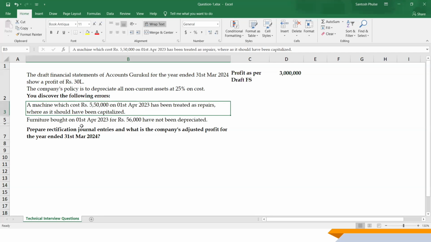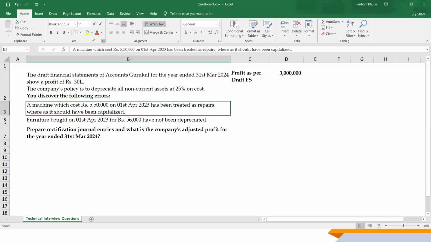When we purchase any capex, that needs to be capitalized, and that's going to be part of our fixed assets in the balance sheet. But here that's treated as repairs and maintenance and debited to the profit and loss account. So ideally your profit is less to the extent of 5,50,000, so that's going to be added to your profit.